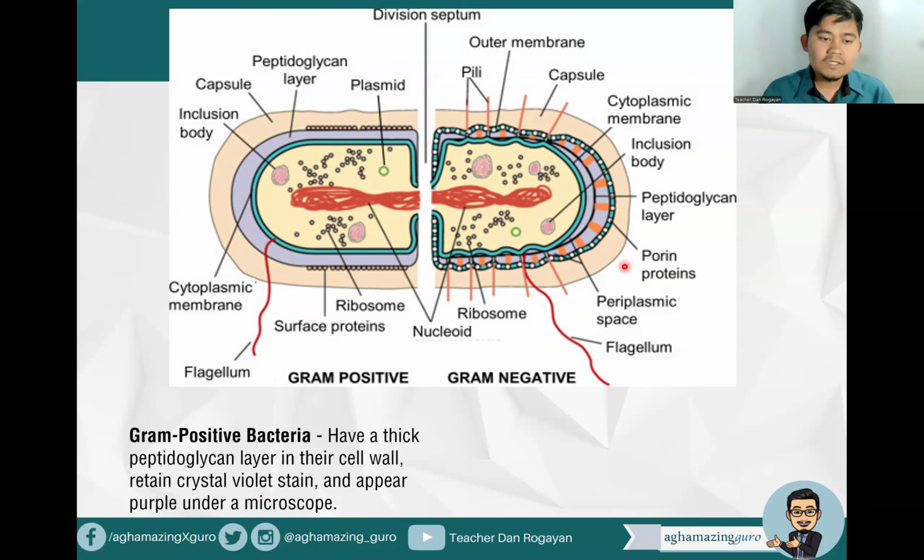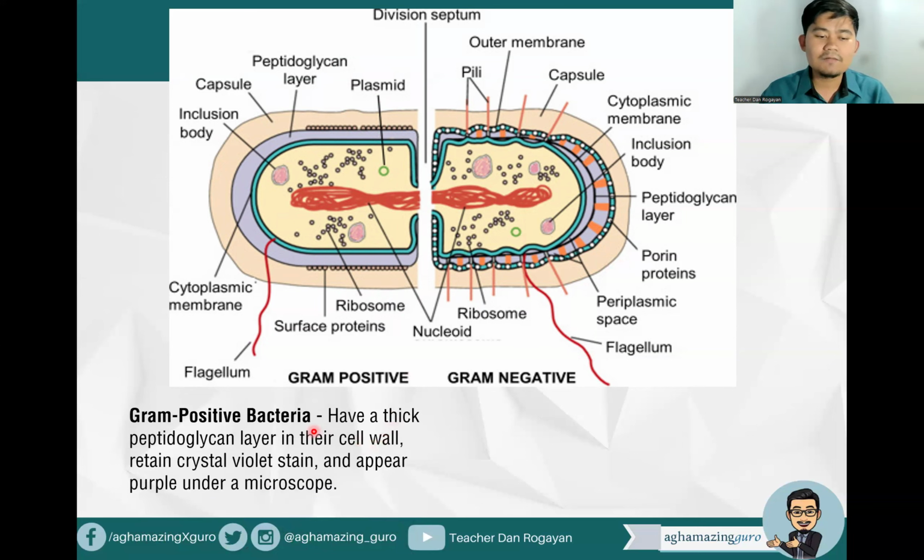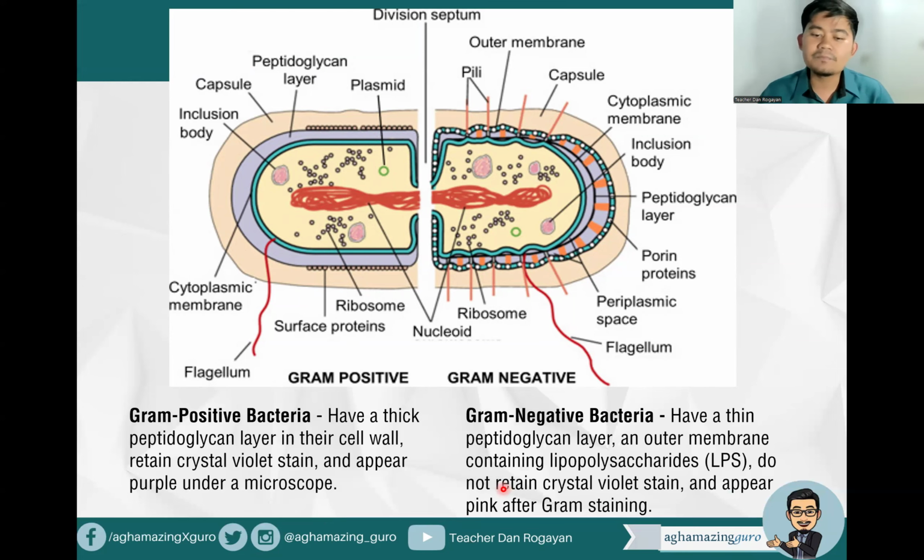Okay? So gram-positive bacteria have a thick peptidoglycan layer, as I mentioned, in their cell wall, retain crystal violet stain, and appear purple under a microscope. Whereas gram-negative have a thin peptidoglycan layer, an outer membrane containing LPS or lipopolysaccharides, do not retain crystal violet stain and appear pink after gram staining.